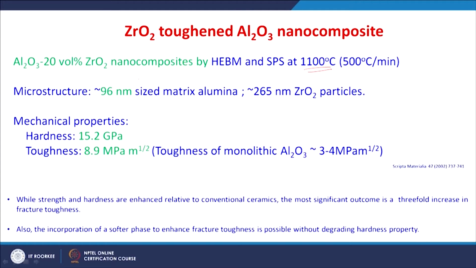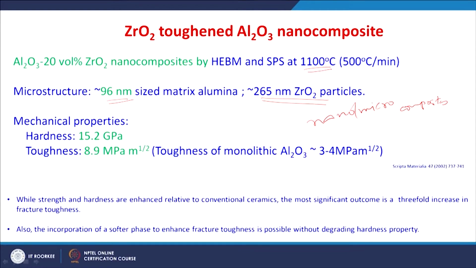Microstructural features reveal a 96 nanometer sized matrix alumina and zirconium oxide particles of around 265 nanometers. So, it is a nano micro composite, right. In this category, this example is aluminum oxide toughened by zirconium oxide particles.